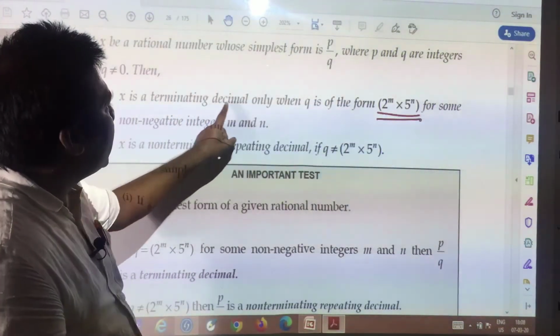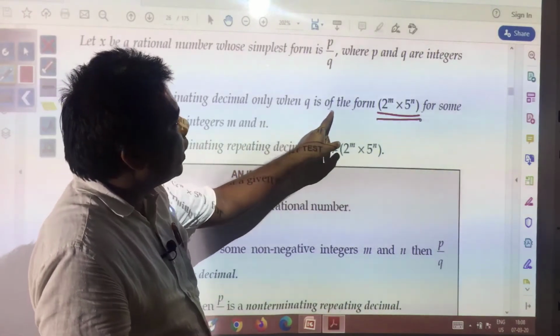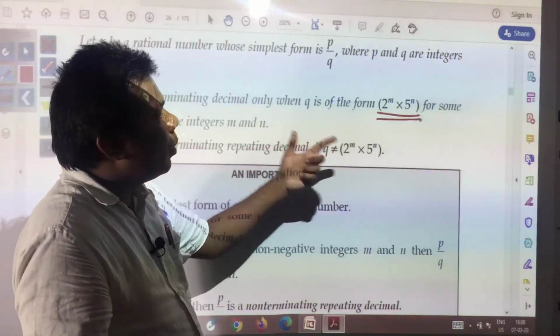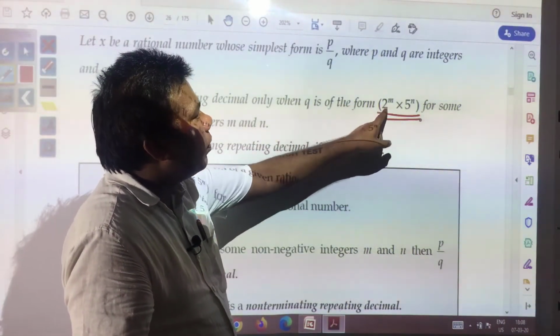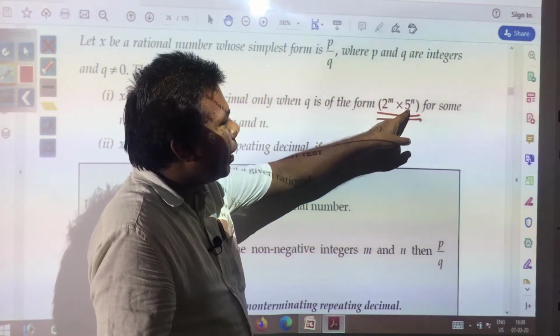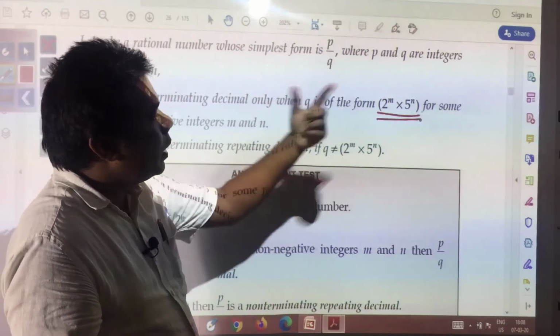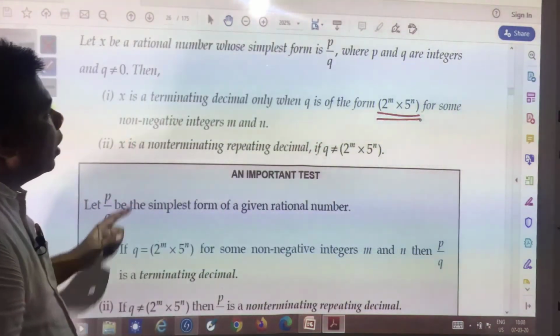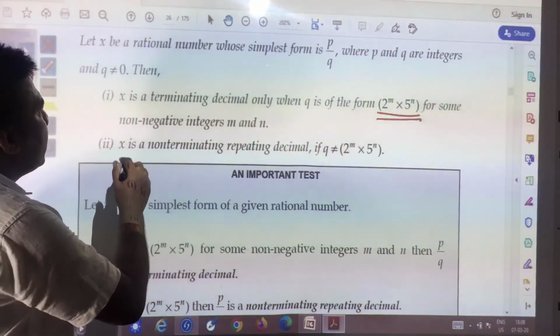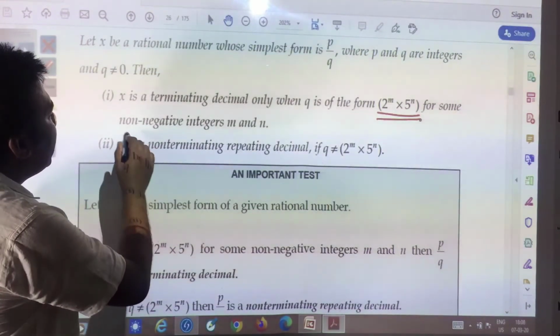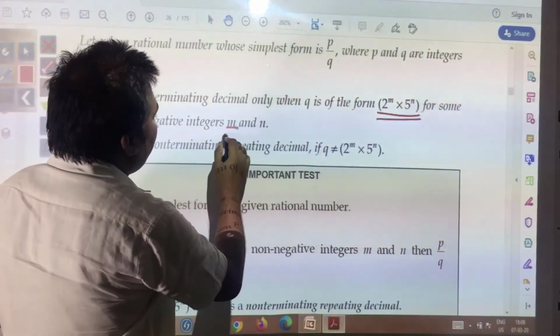X is a terminating decimal only when q is of the form, if your denominator will be in the form 2 to the power m into 5 to the power n, then only that rational number will be terminating, for some non-negative integers m and n.